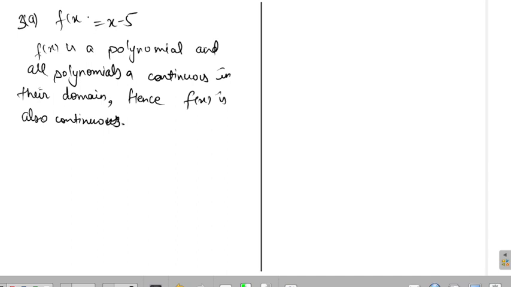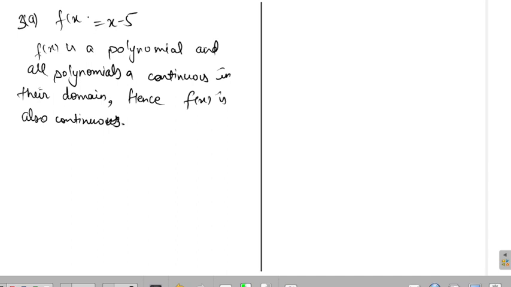Okay. Now let's check it in GeoGebra. Everybody draw the graph and tell me how the graph looks. x minus 5. See, first of all, try to visualize how we can visualize graphs. First of all, visualize the graph of x.